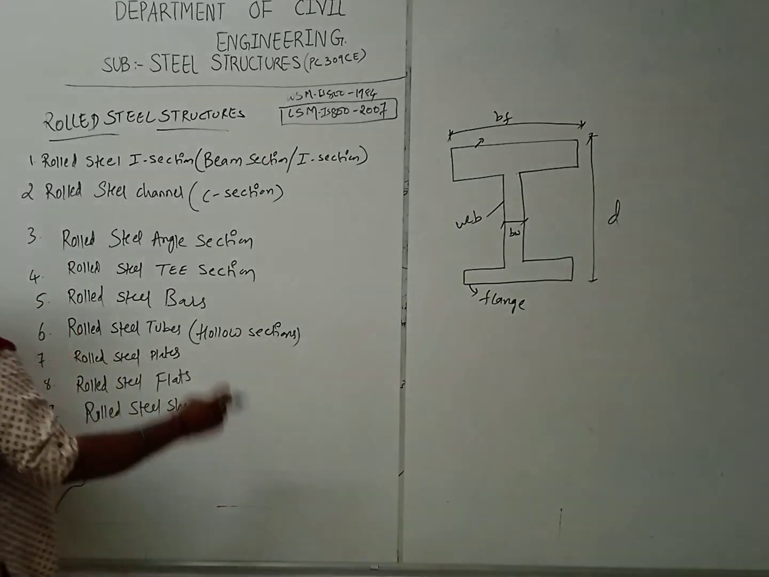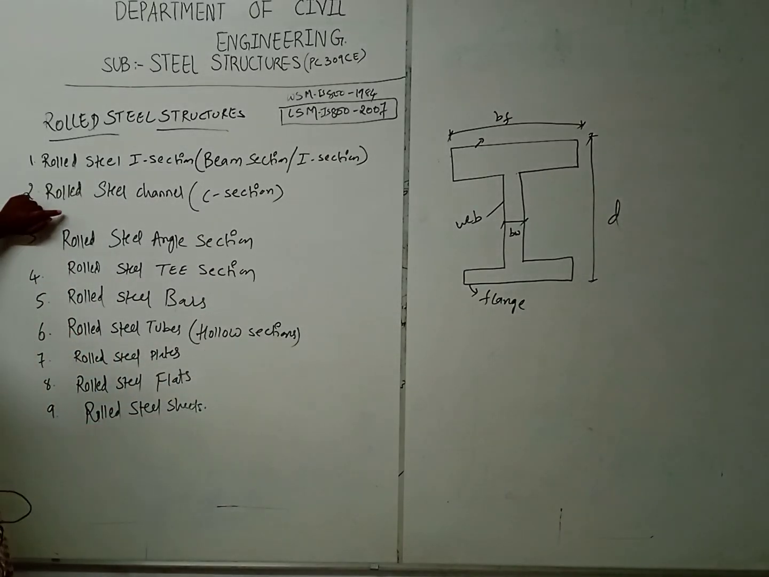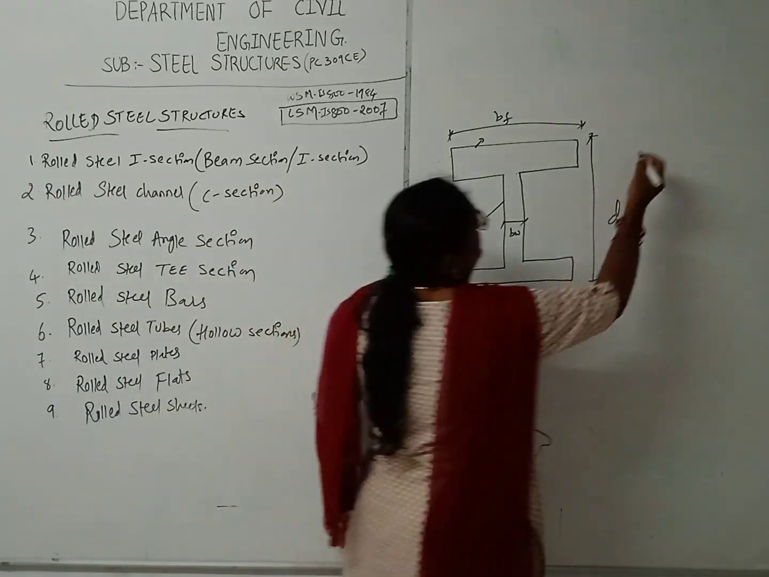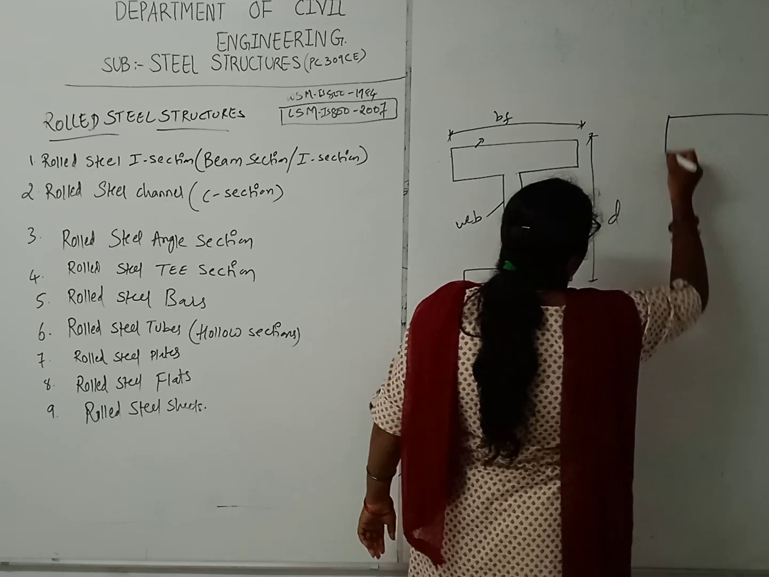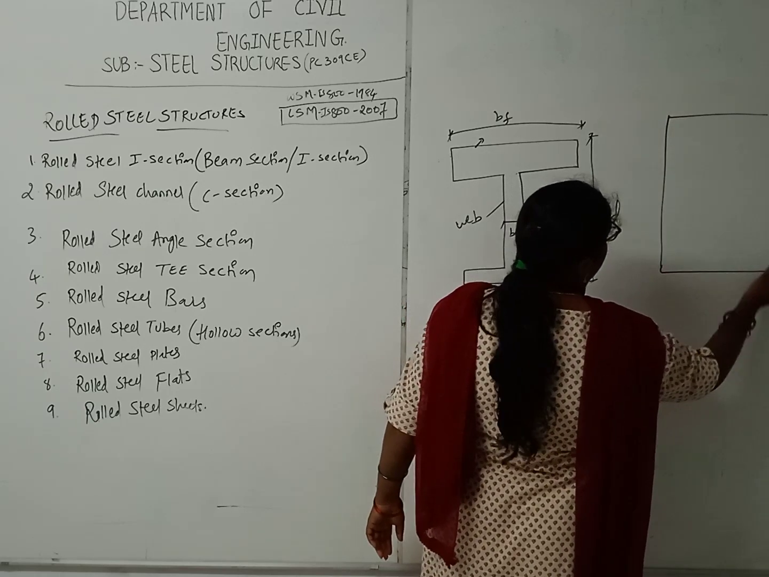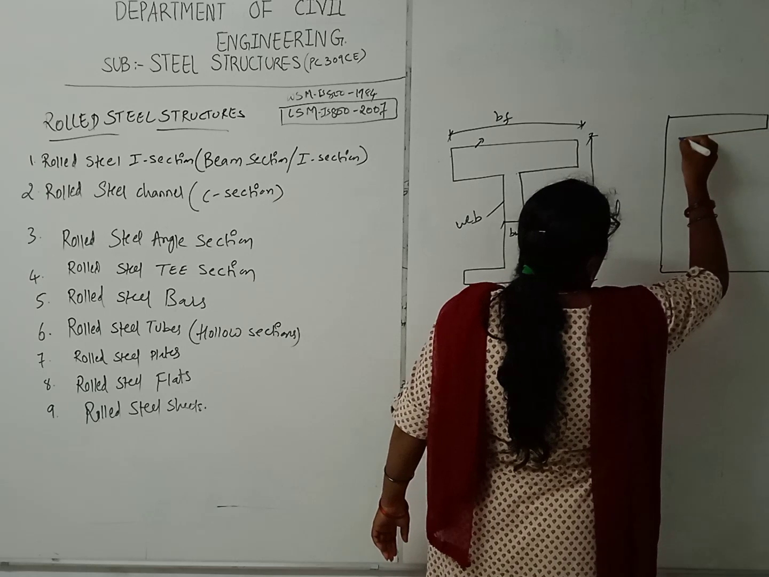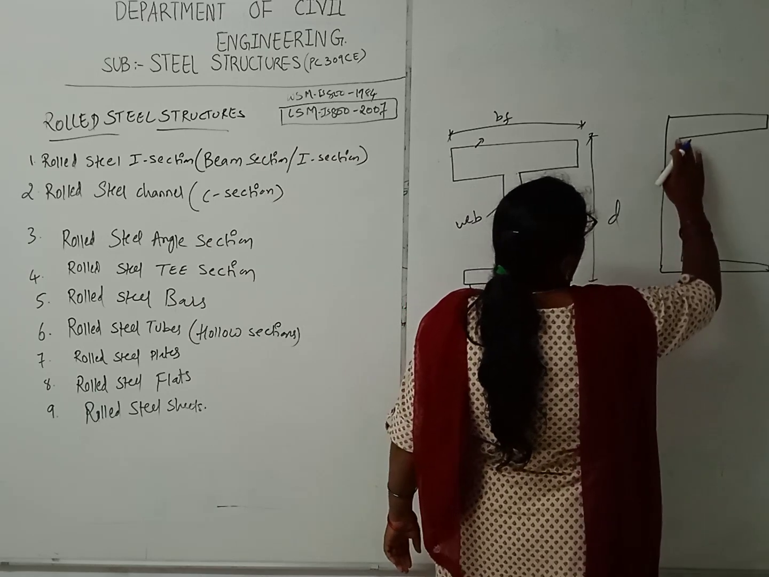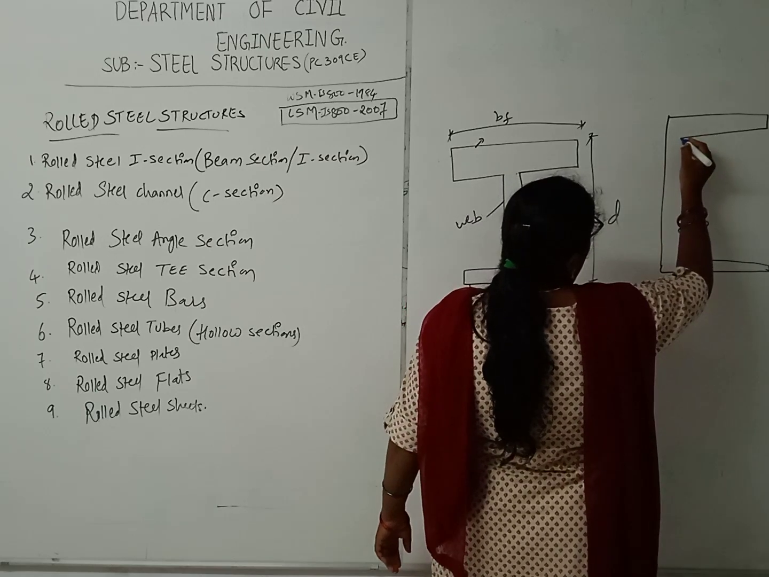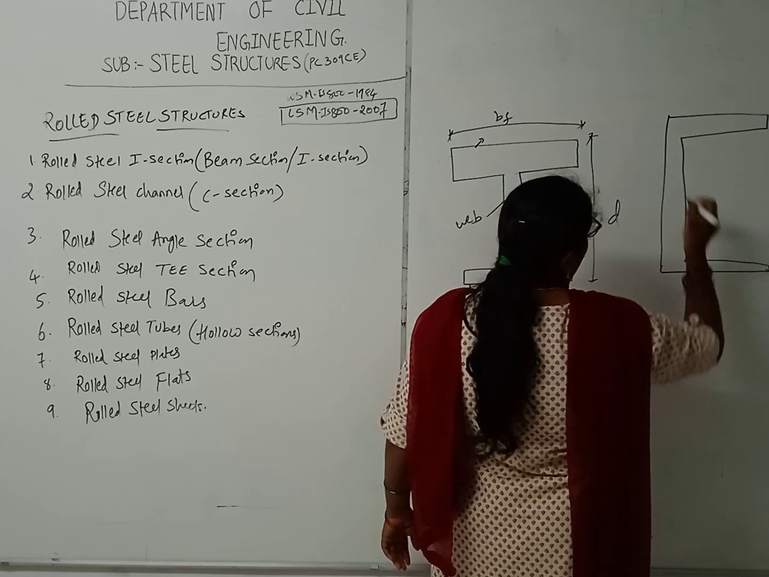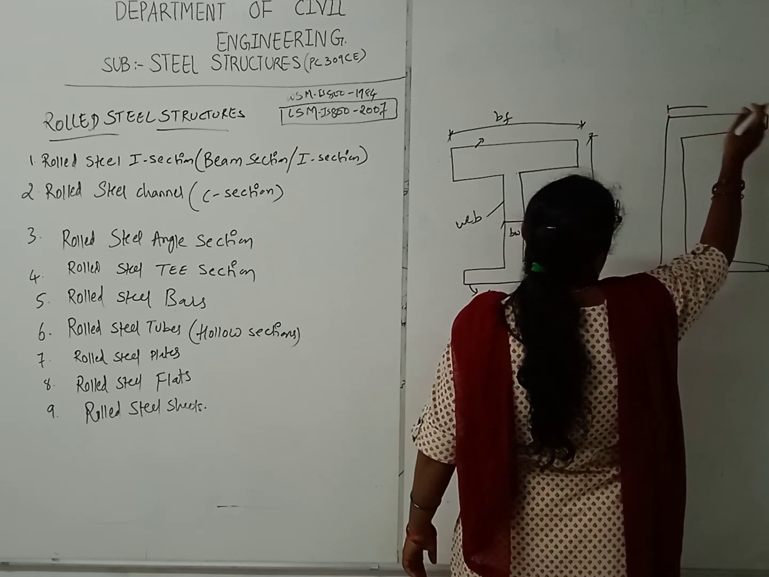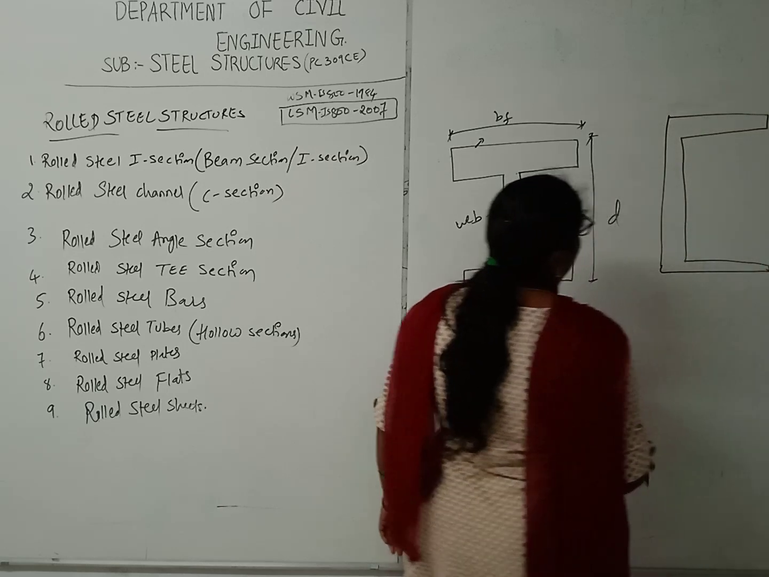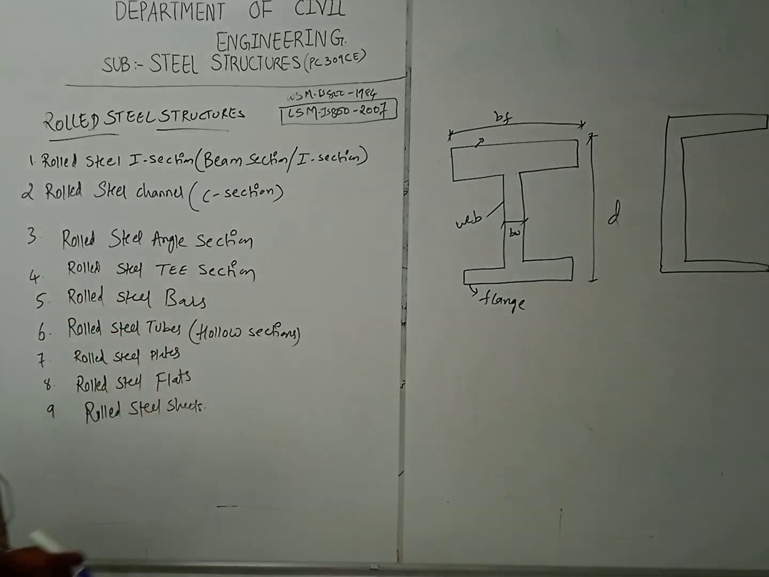Here you can see it clearly, that is called an I section. And the next one is a rolled C channel. Rolled C channel is nothing but here, that is also known as the C section. Right, this is called the C section, which is available in your market.